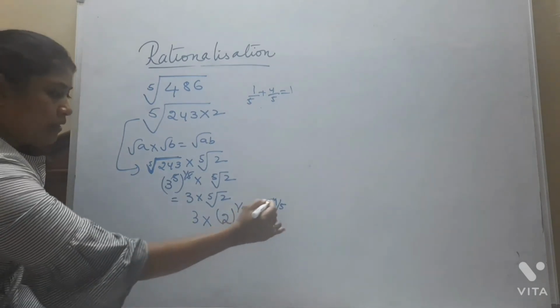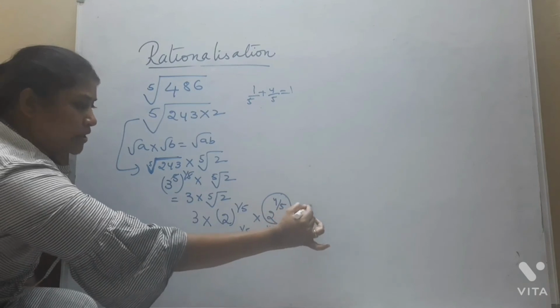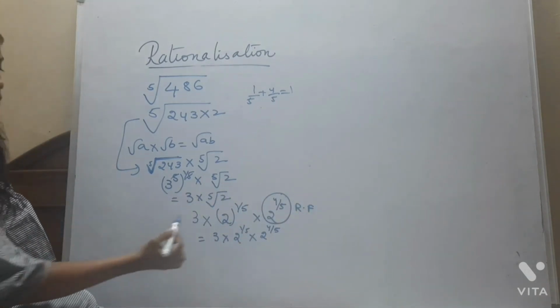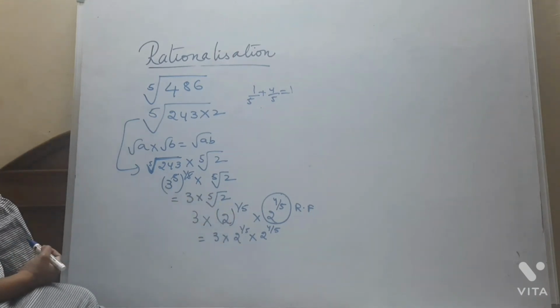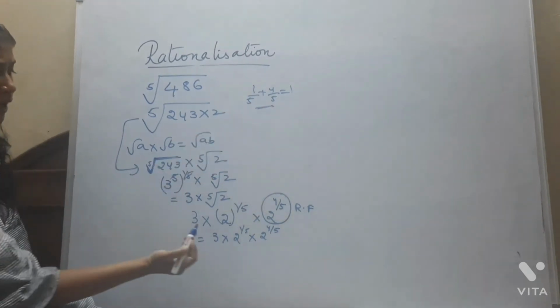So this will be called your rationalizing factor. Simply, if it is 2 power 2 by 5, then the rationalizing factor would be 2 power 3 by 5. Understood, guys? You just follow this.